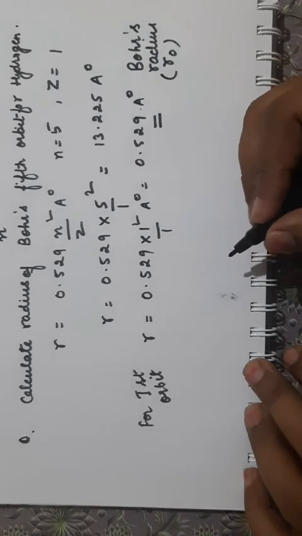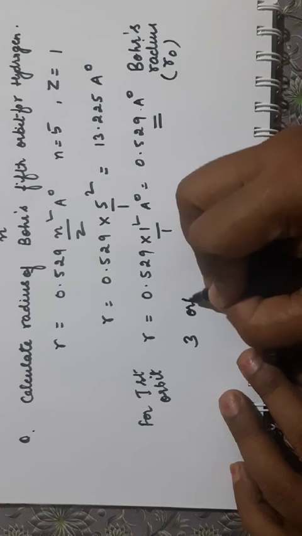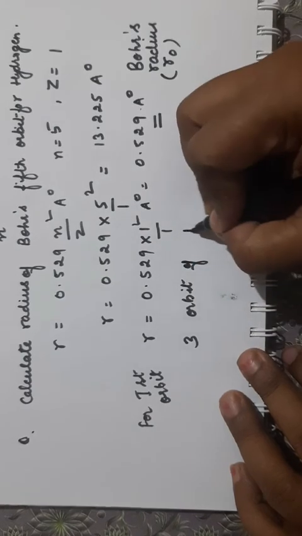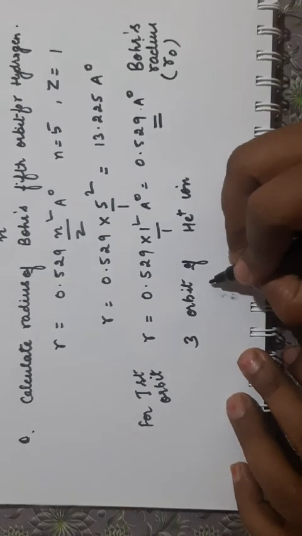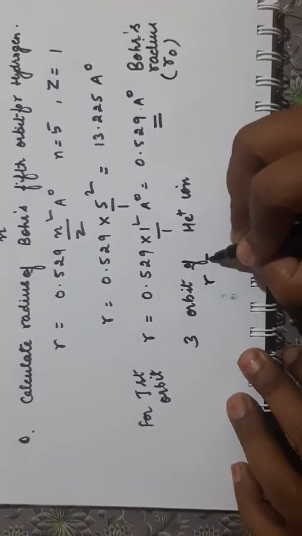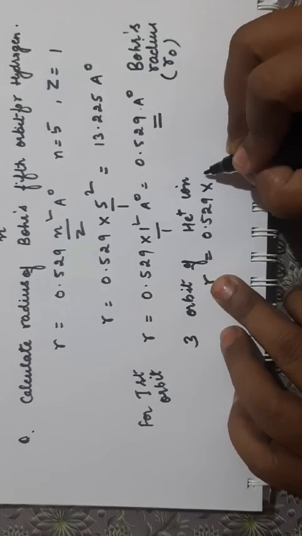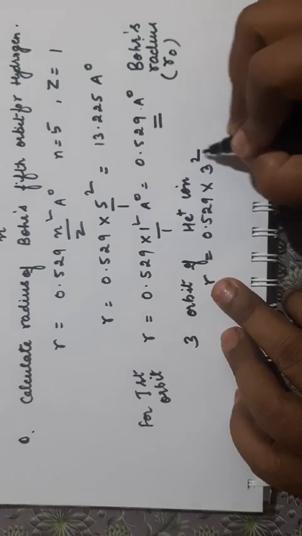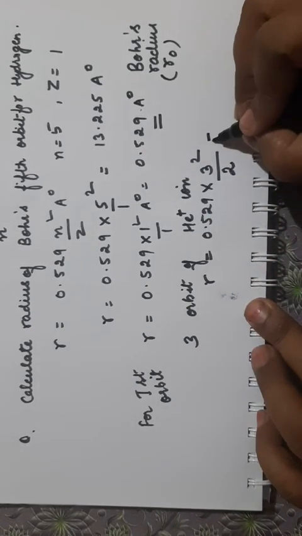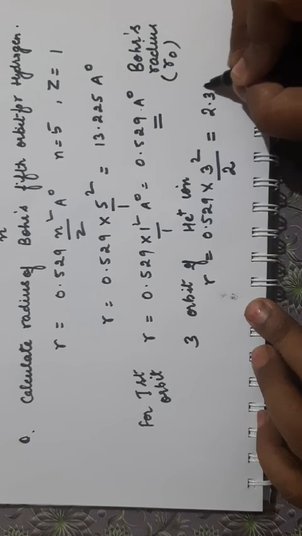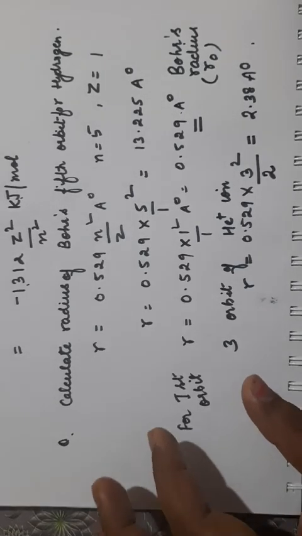So suppose you have to calculate the radius of the third orbit of He plus ion. The radius will be equal to 0.529, third orbit means n is equal to 3, so 3 square, and for helium Z is equal to 2. So you will get the answer 2.38 angstrom. So in this way you will be doing the questions based on radius.